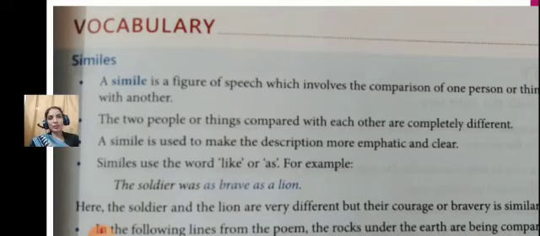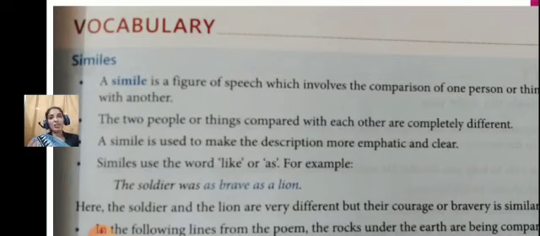Mostly, this figure of speech, like there are many figures of speech, many parts are there. This is one of them, and this is the first one, we can say, basic. Poets use figures of speech to decorate their poems, as we decorate our homes and ourselves. Likewise, poets are decorating their poems.